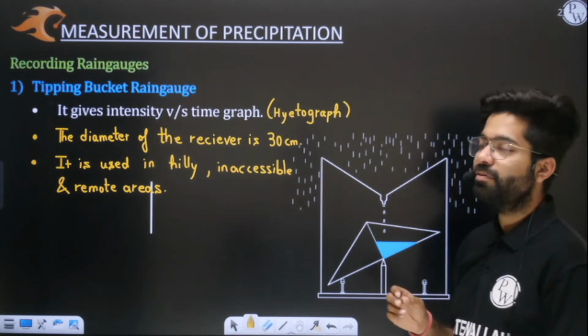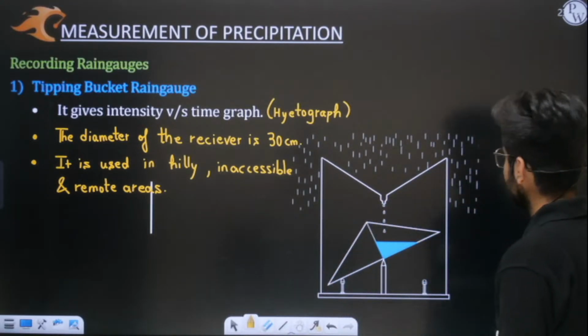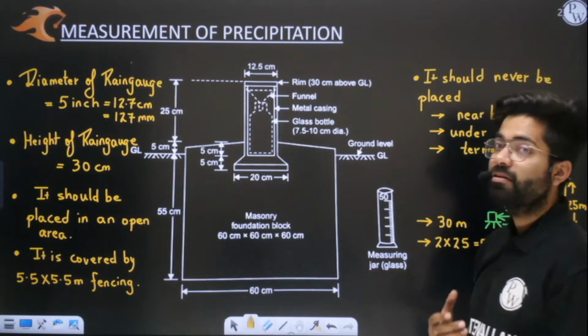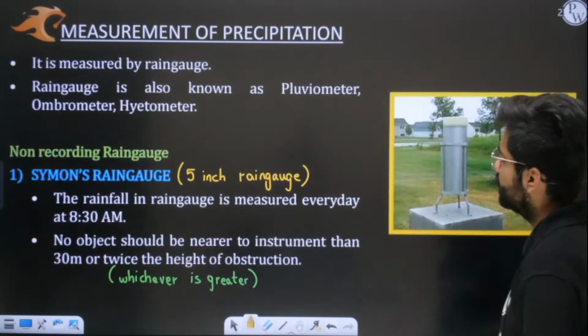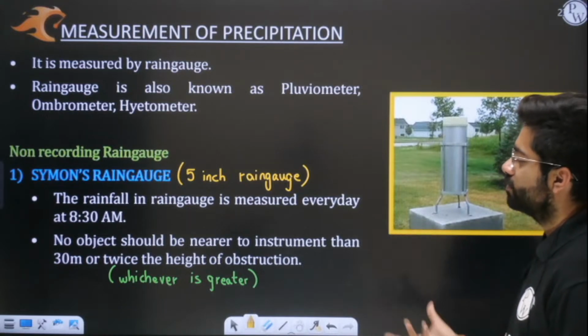Tipping bucket gives us a hyetograph, or intensity versus time graph. This you have to remember, and we use it in hilly and remote areas. Then we have the non-recording type Simon rain gauge, the only one which is very, very important because it is used in India. Every day rainfall is measured at 8:30 am.